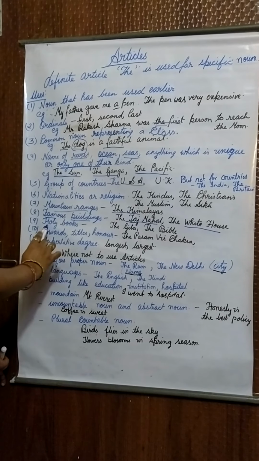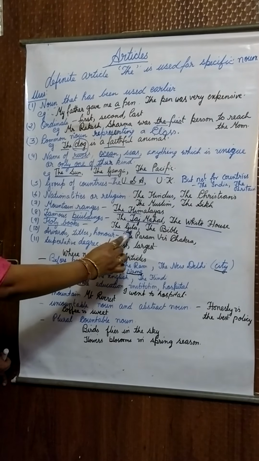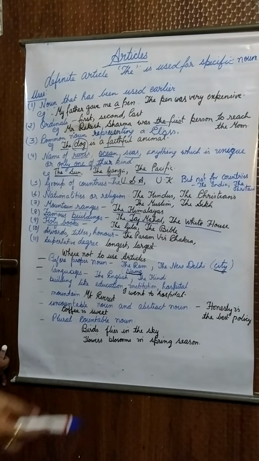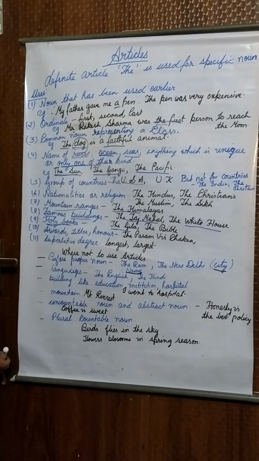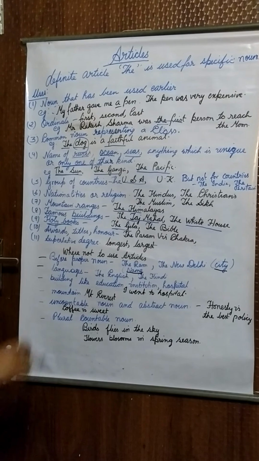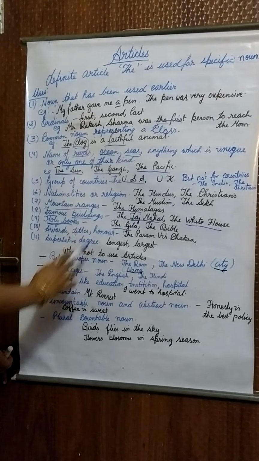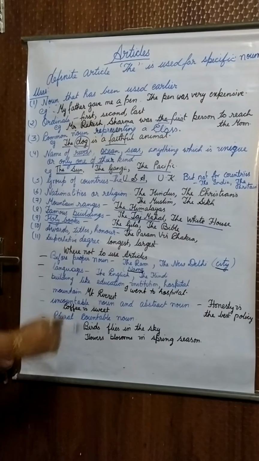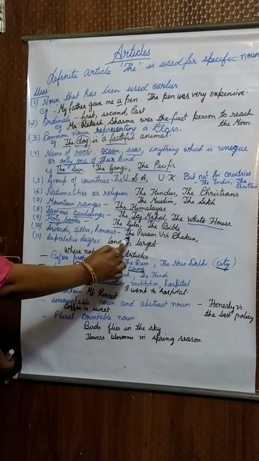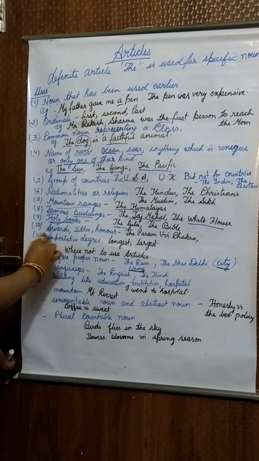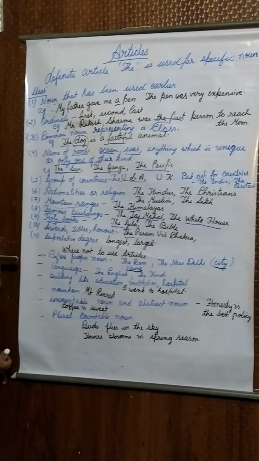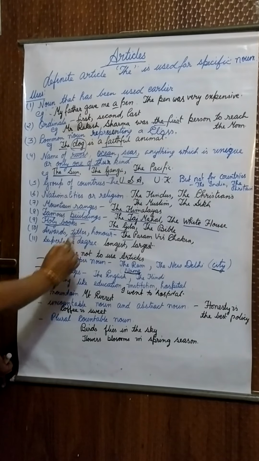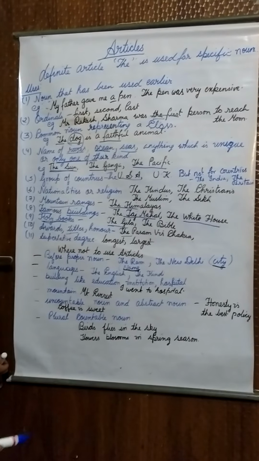Before the names of holy books, as the Gita, the Bible, the Quran, we will use the article the. For any awards, titles or honors, we will use the article the. We all know Paramveer Chakra is an award, so before the name of the award we use the article the. For a title, you all know the Iron Man of India.